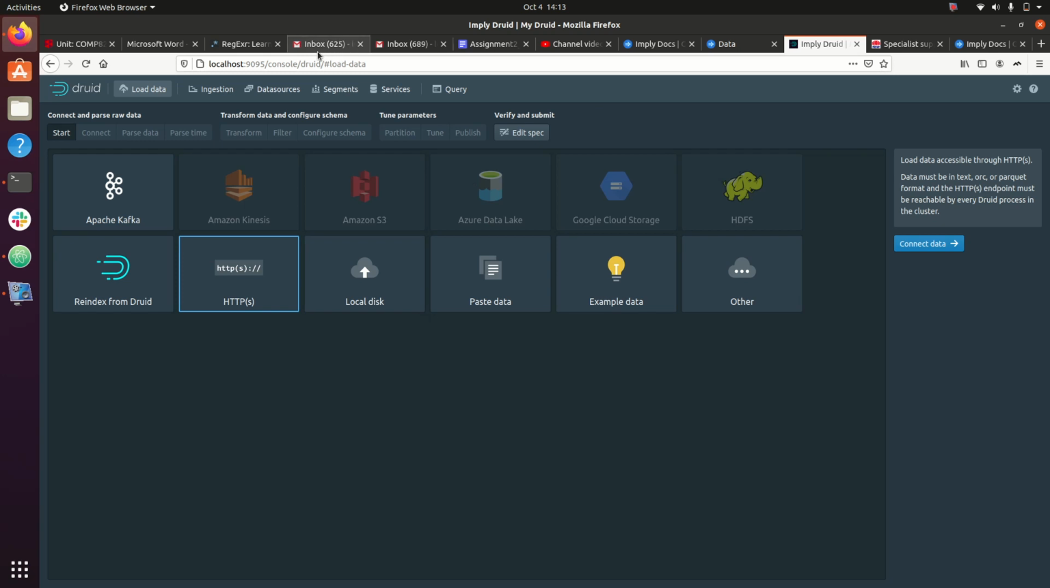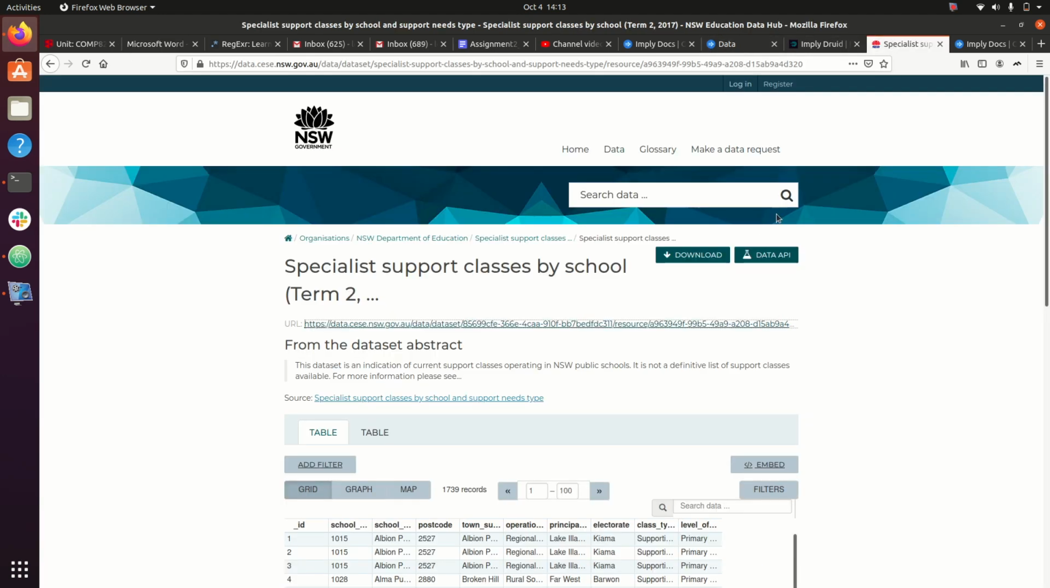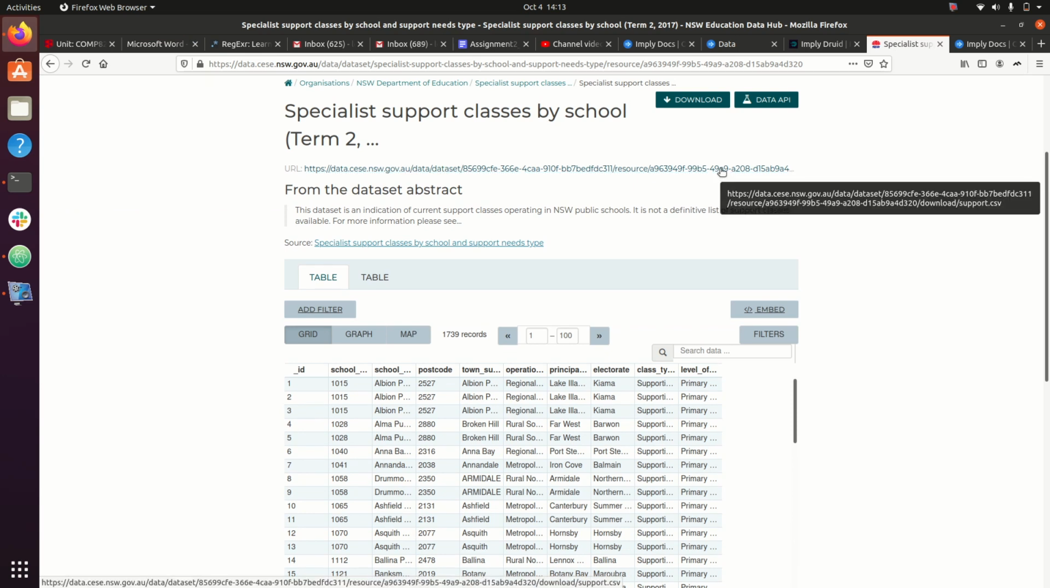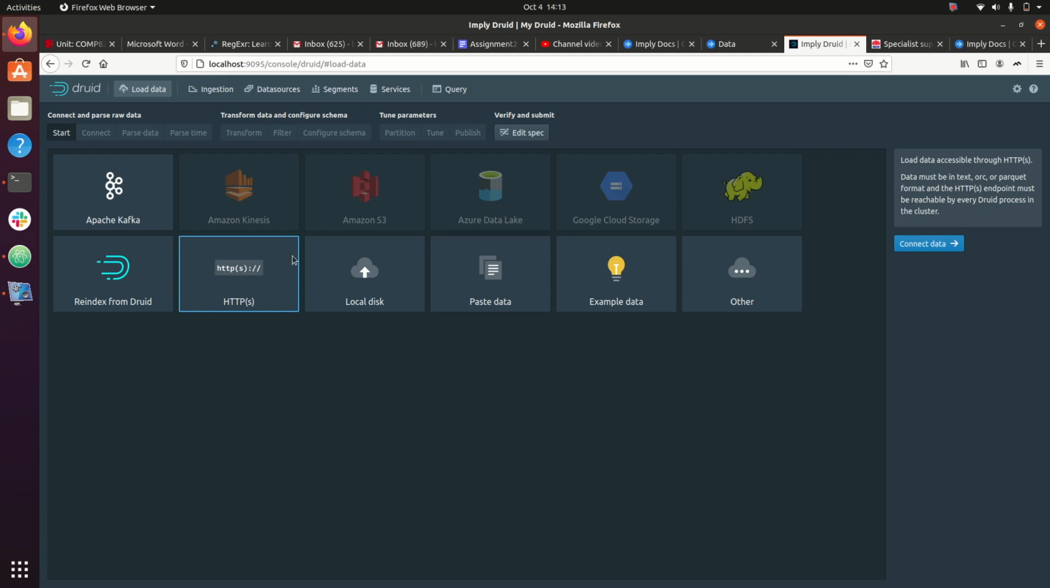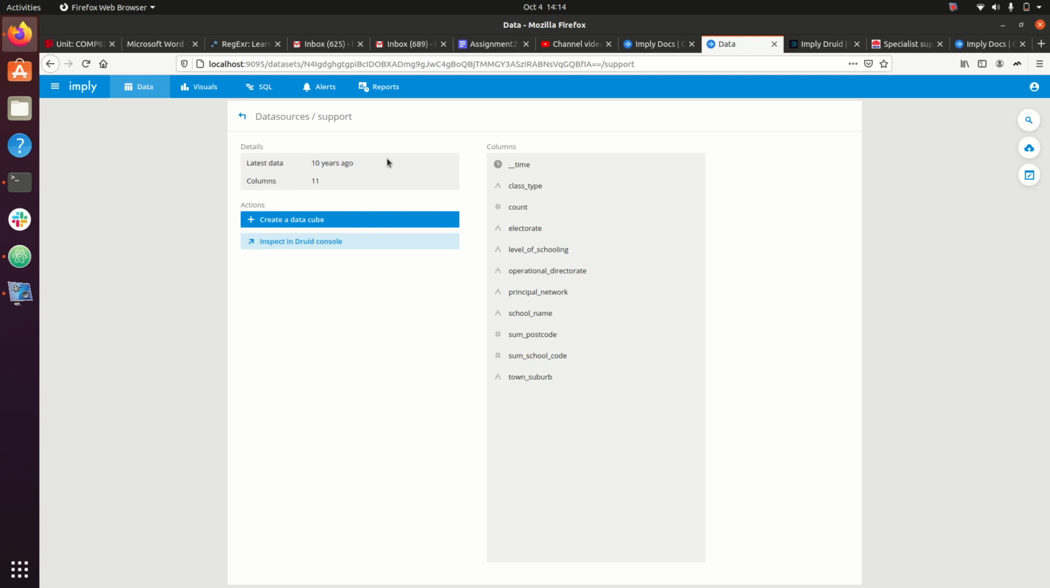Also, there was information here for part 2 as well to add data from the New South Wales Department of Education. There's 2 pieces of information I added here, but the most recent one I added was a CSV file from this specialist support classes by school. So I copied the CSV from here, which is an HTTP CSV. I also imported that using the Druid load data function using HTTP. And again, if I go to the data section, you can see that I have this support data source. This is where all the information is coming from.